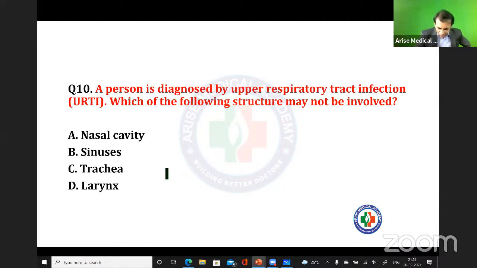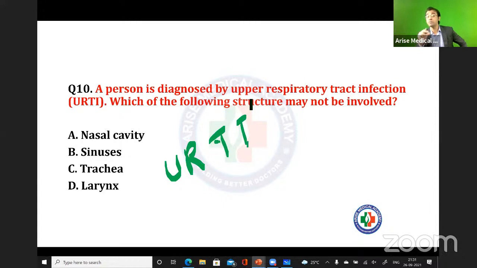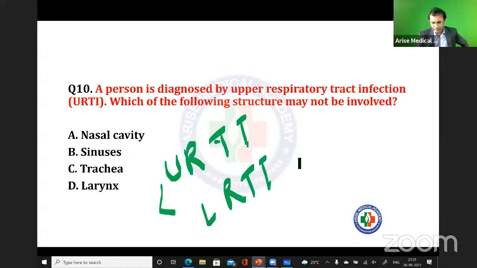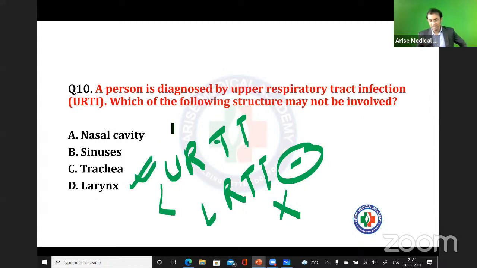I'm asking about URTI, upper respiratory tract infection. I'm not asking you about lower respiratory tract infection.